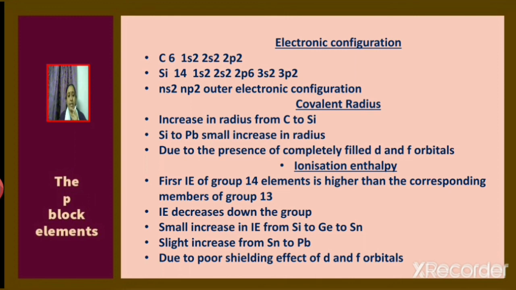Ionization enthalpy decreases down the group. There is a small increase in ionization enthalpy as we move from silicon to germanium to tin. And there is a slight increase from tin to lead. It is due to the poor shielding effect of d and f orbitals.